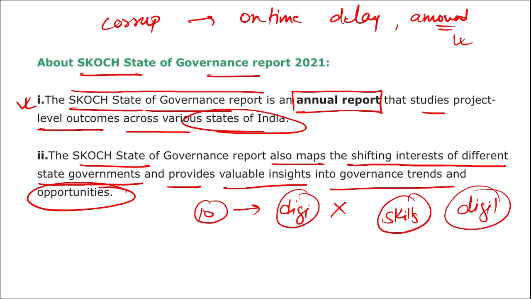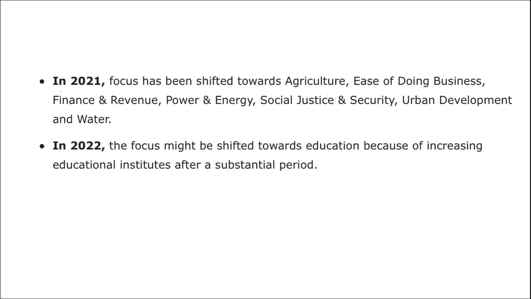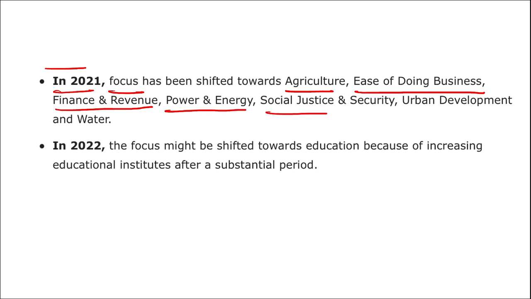This is an improvement, and with the change in time, the skills required also change. So the criteria on which this report is released will also change, because in 2021 the focus shifted towards agriculture, ease of doing business, finance, revenue, power, energy, social justice, security, urban development, and water. These were the main focus areas in 2021 for this report.